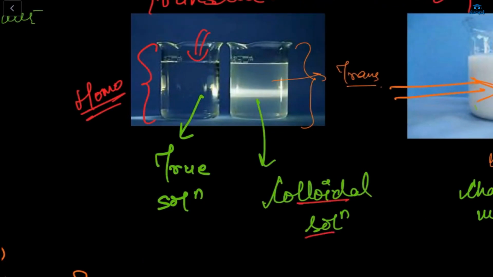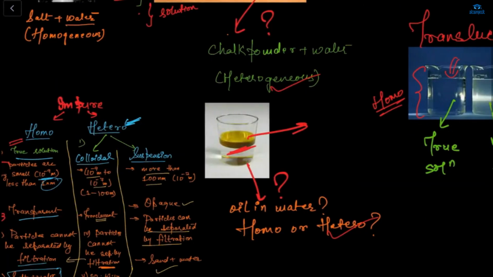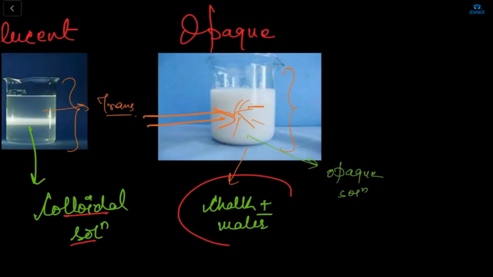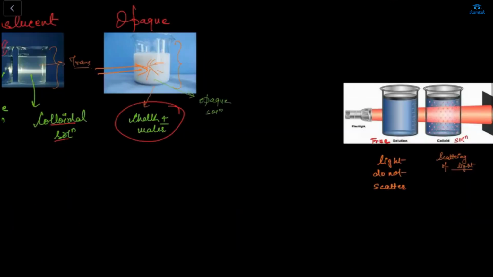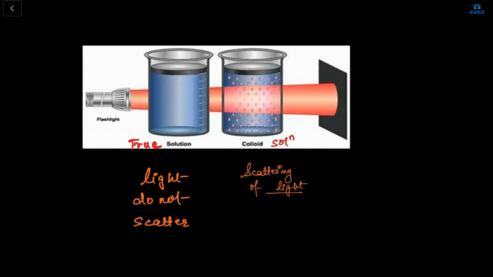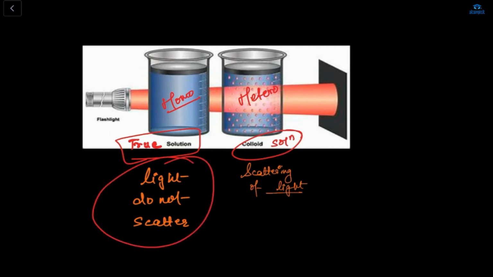Second is the colloidal solution. Colloidal is translucent, so this is a translucent solution. Third one is opaque, which is chalk plus water. In this diagram we put two beakers: the first beaker consists of a true solution, a homogeneous mixture, and the second consists of a colloidal solution, a heterogeneous mixture. If we pass light through these two beakers, what happens? From the true solution the light is not scattering, but from the colloidal solution the light is scattering.